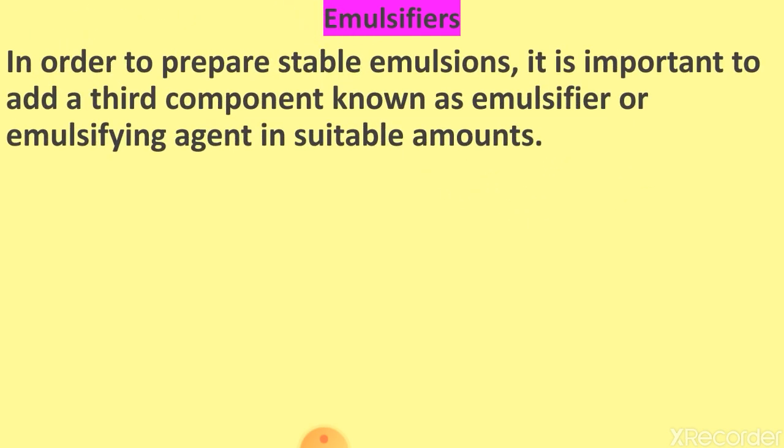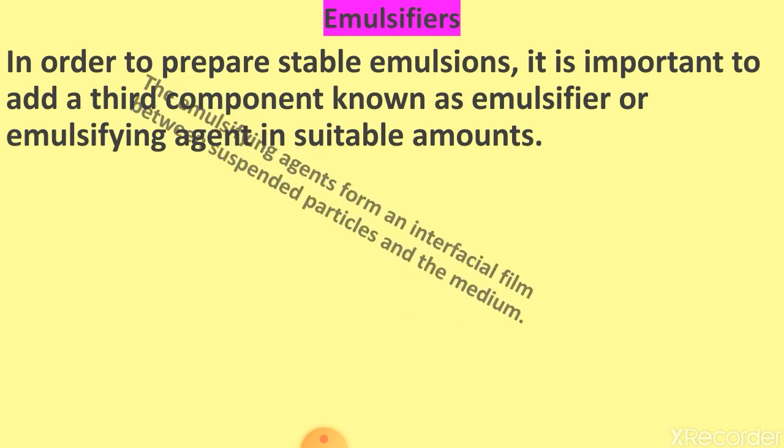Now dear students, emulsifiers. As I told you, the emulsifying agents or emulsifiers are basically a third component which is used to stabilize the emulsion. In order to prepare a stable emulsion, it is important to add a third component known as emulsifier or emulsifying agent in a suitable amount.